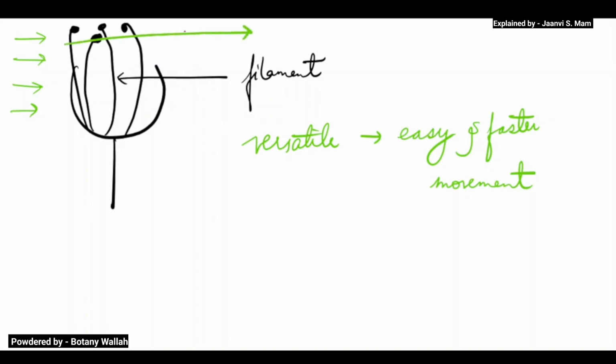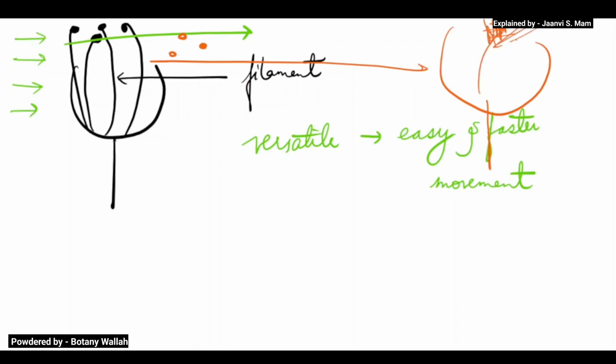pollens. Okay, I will draw the pollen again. So wind is carrying the pollens, and suppose here there will be a flower which will have the feathery stigma, and the pollen will come and get trapped in the feathery stigma.